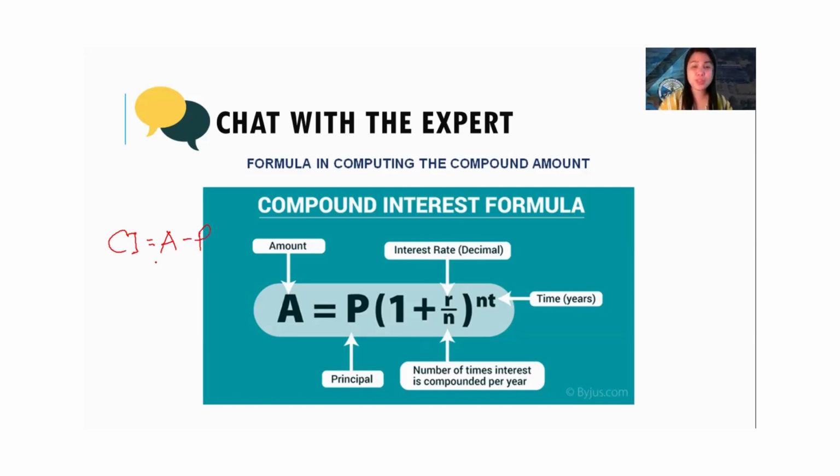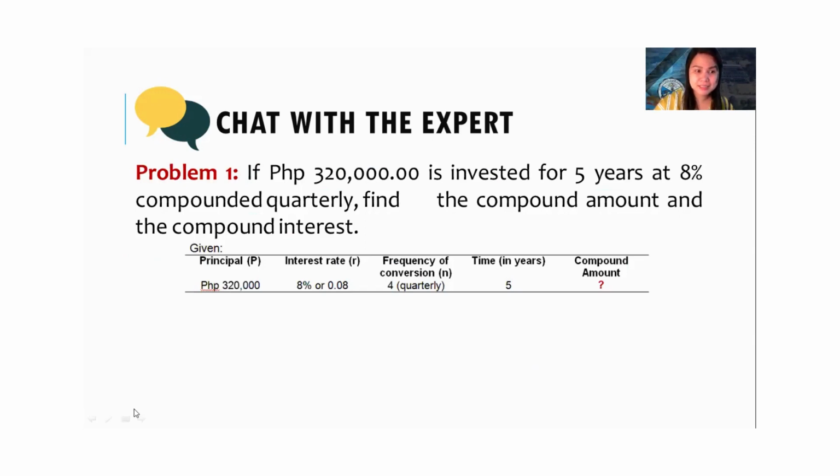That is the compound interest. Let's have the problems. Let's start with problem number 1. If 320,000, that's the principal, is invested for 5 years, that's the time, at 8%, that's the interest rate, compounded quarterly, so 4 times a year, that's the N. Find the compound amount and the compound interest. Let's start first with the compound amount.